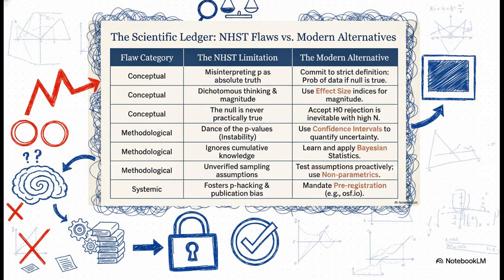Now that we know the problems, let's pair those old flaws with their modern fixes. Conceptually, we need to swap out that dichotomous on and off thinking for effect sizes. Methodologically, we've got to replace those super unstable p-values with confidence intervals. And systemically, we need to mandate pre-registration to lock in scientific integrity from day one.